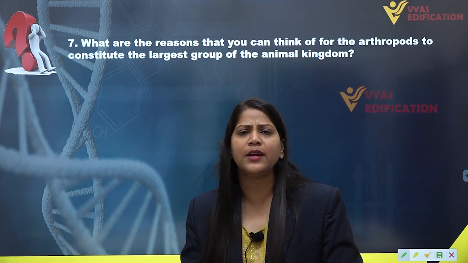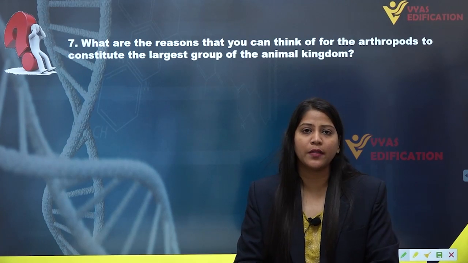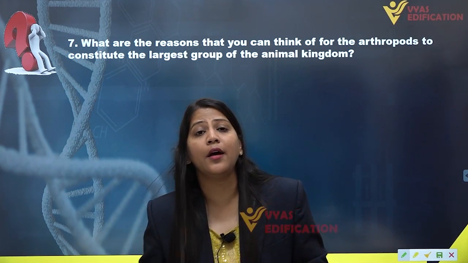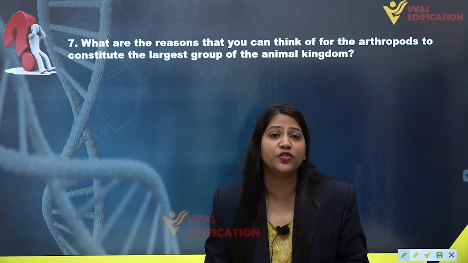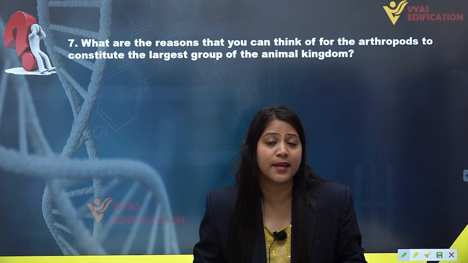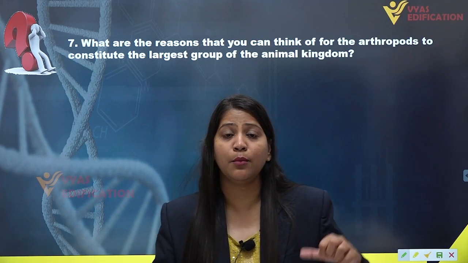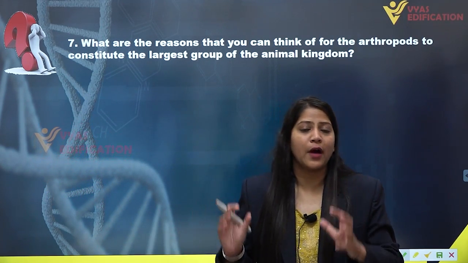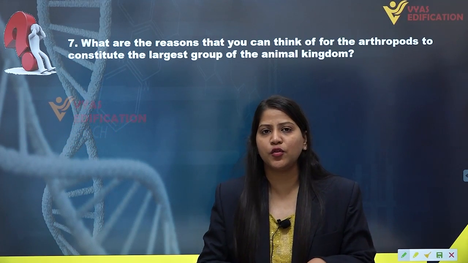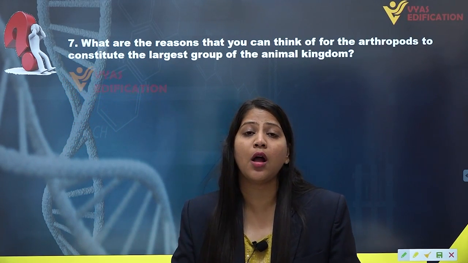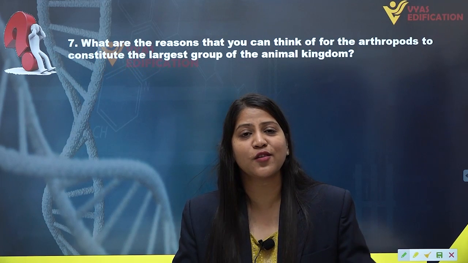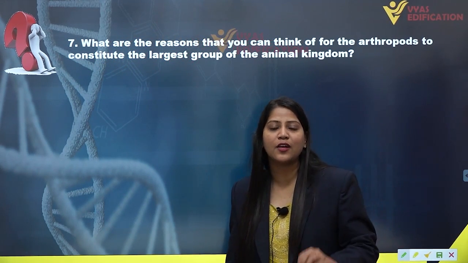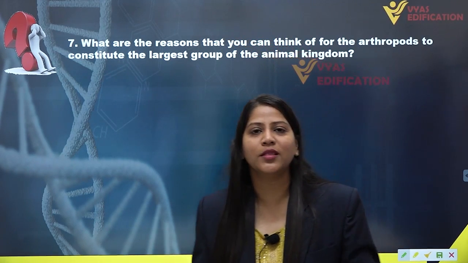We have millions of named species on the earth, and among all the millions of species, two-thirds of all named species are just insects, included in the phylum Arthropoda. So animals of arthropods actually constitute more than two-thirds of all named species of animals on the earth, and this is the largest phylum, the largest group of animals on the earth.